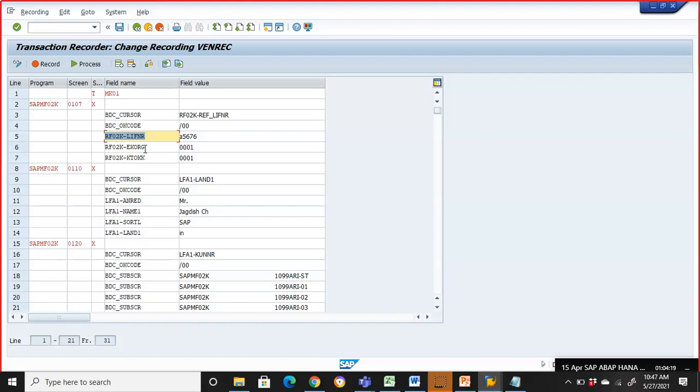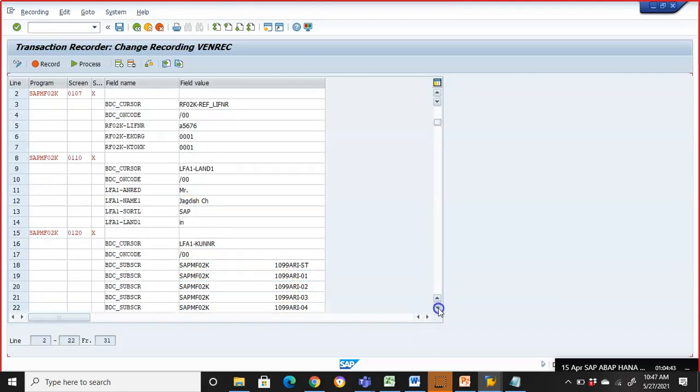We have EKORG, KTOKK. These three are there, so for these three we have given some values here. And for the second screen we have the title, name, and so on. These are the things that we are giving here. And in the third screen, if you observe, we have not given anything.